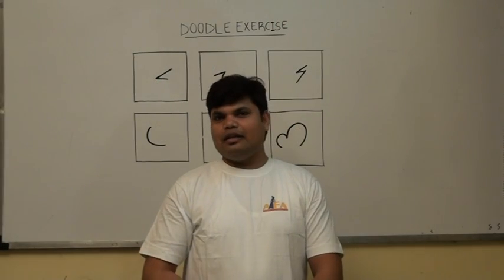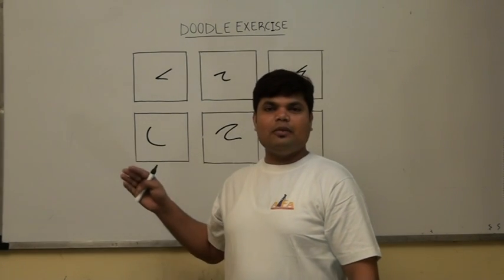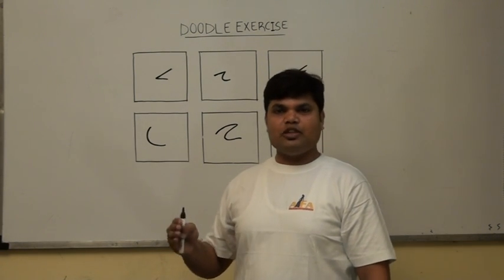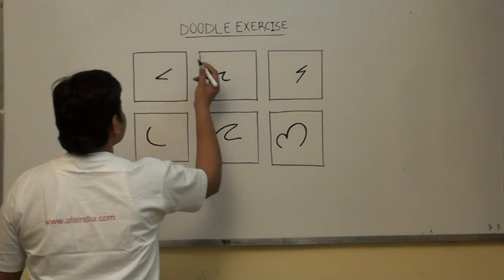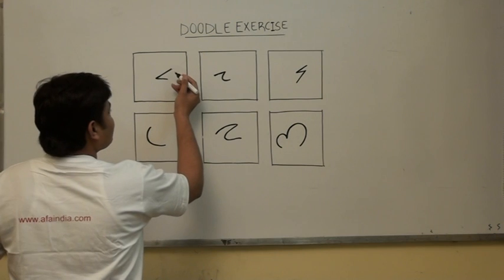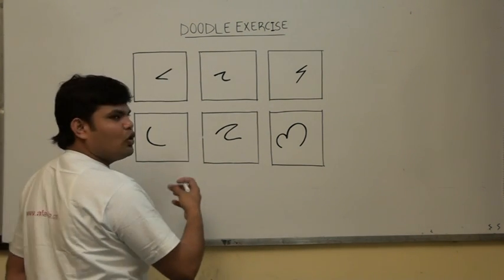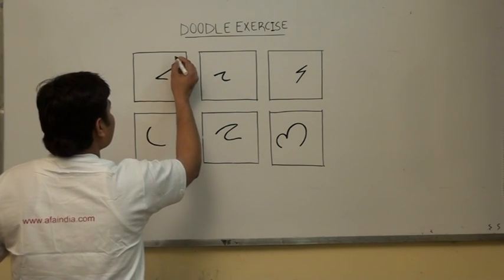Hi, I'm Shrikant and let's start with the doodle exercise. In a doodle exercise there are multiple lines given and you have to make each line into a specific theme. Let's start with this. This is an angular line and you can make any object, any composition, any living or non-living object out of it.